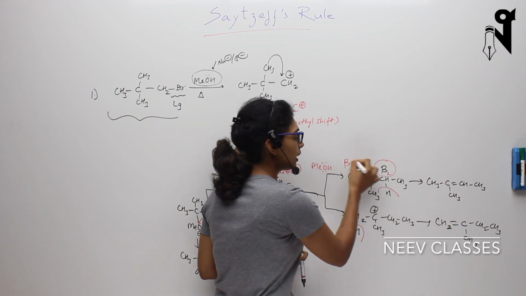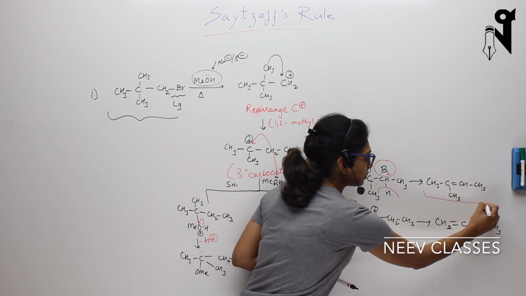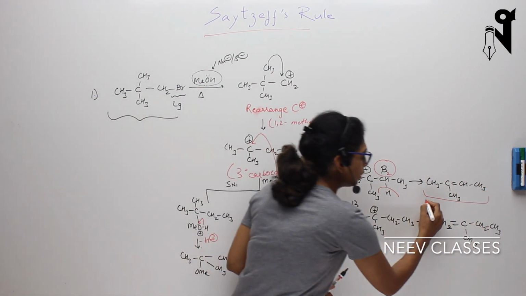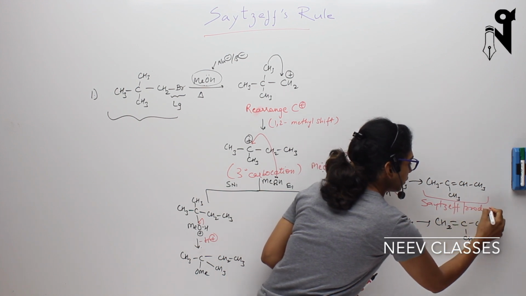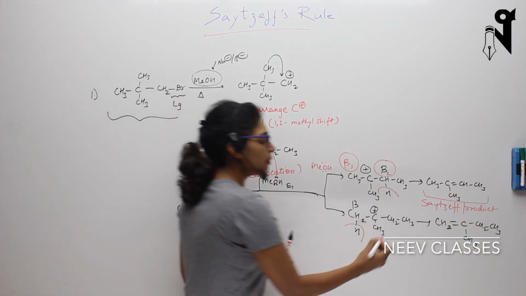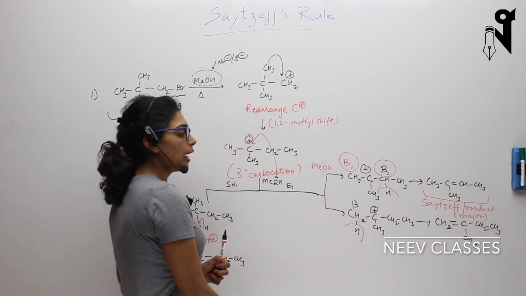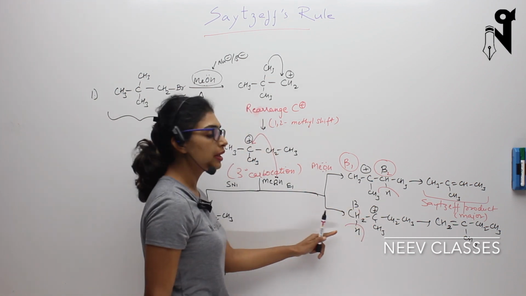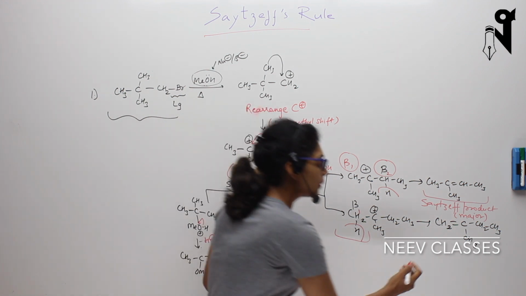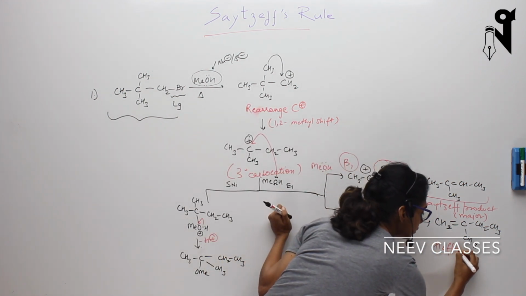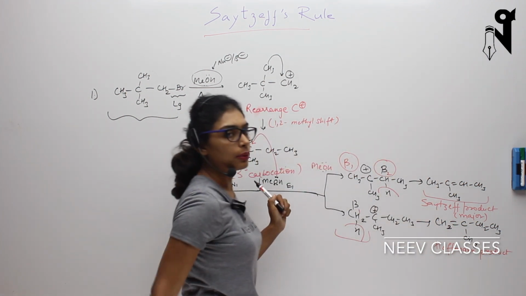Beta 2 is more alkylated, and hence this product will be called the Saytzeff product, and this product will be in major quantities. Removal of hydrogen from beta 1, the less alkylated carbon, gives the Hofmann product, and this product will be in minor quantities.